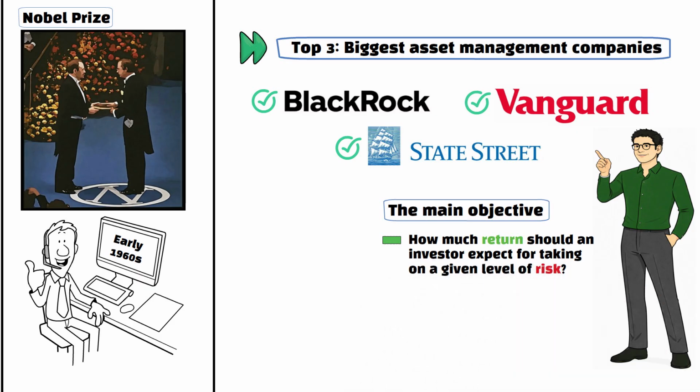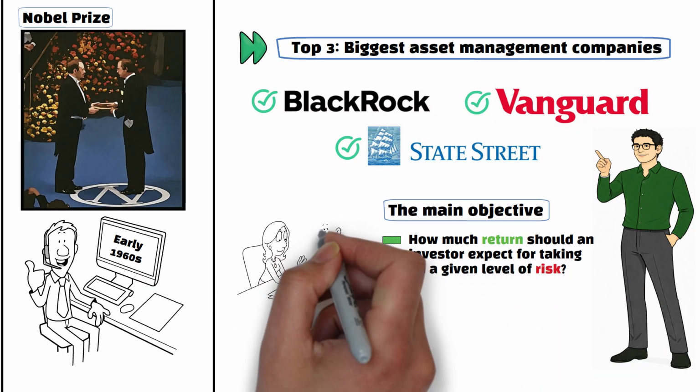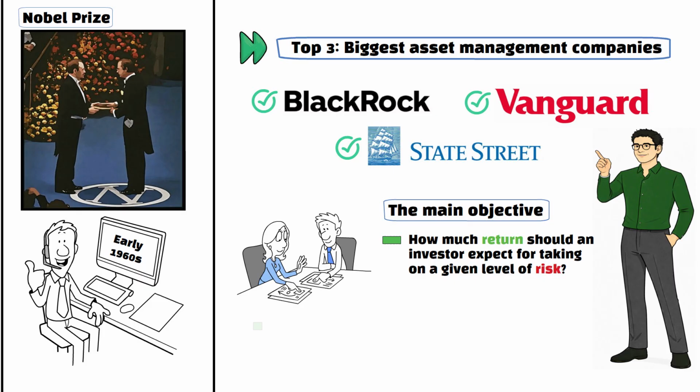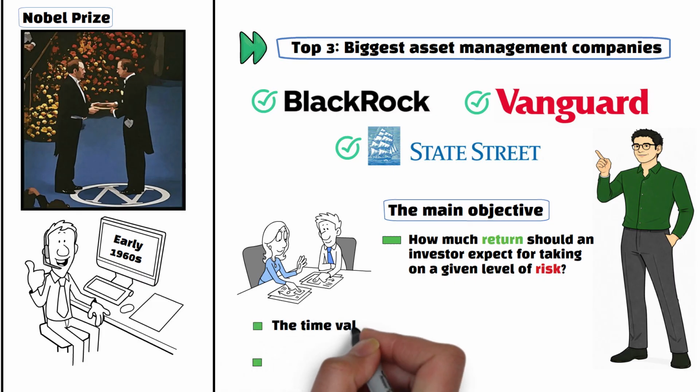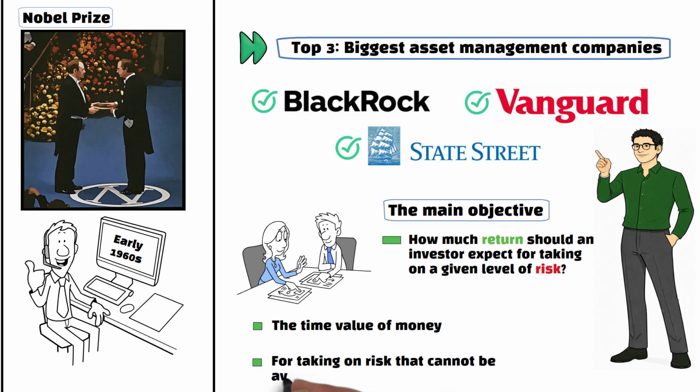The model states that investors should be compensated in 2 ways. First, the time value of money is simply about delaying consumption, and secondly, for taking on risk that cannot be avoided through diversification. The greater the unavoidable risk, the higher the return investors should demand.